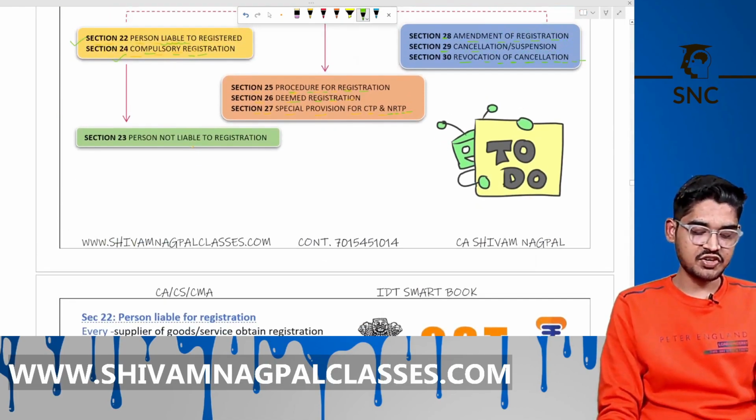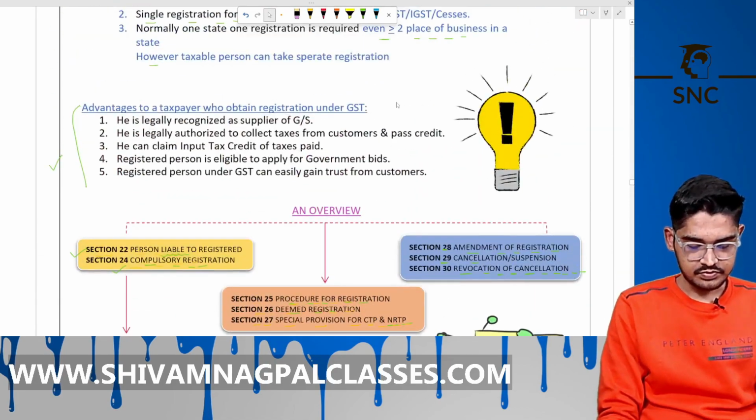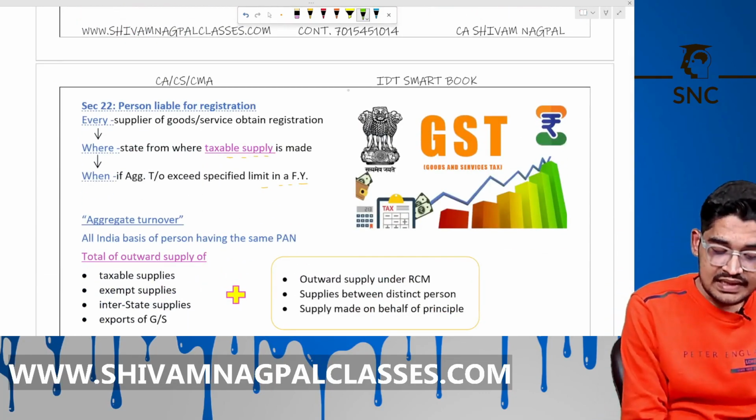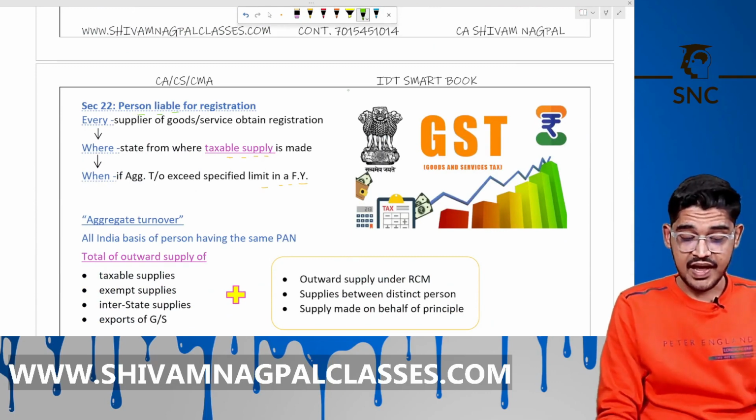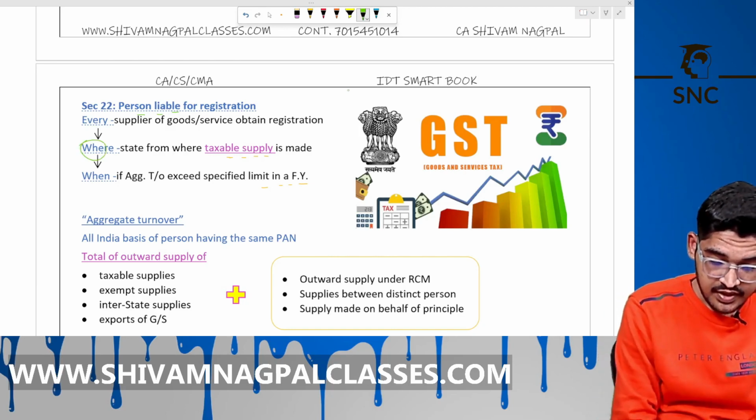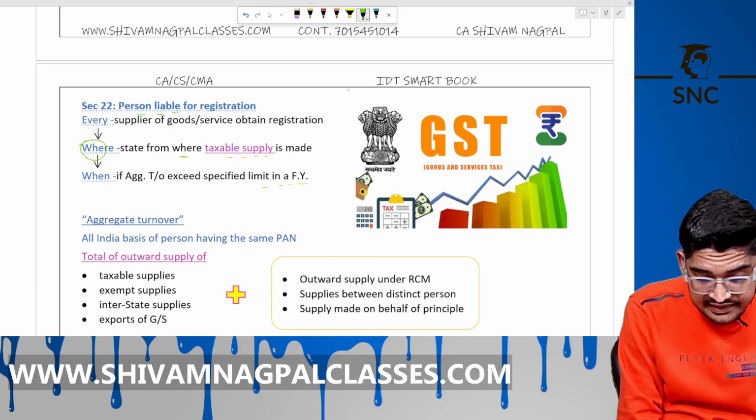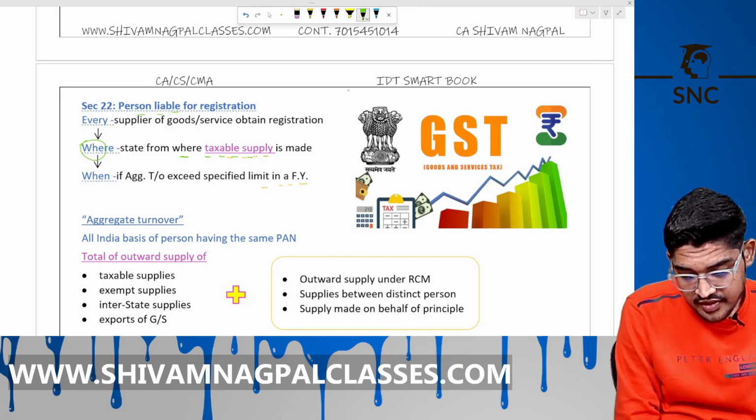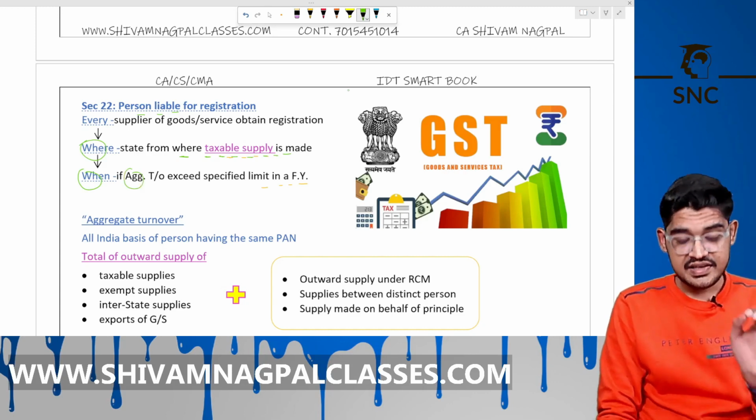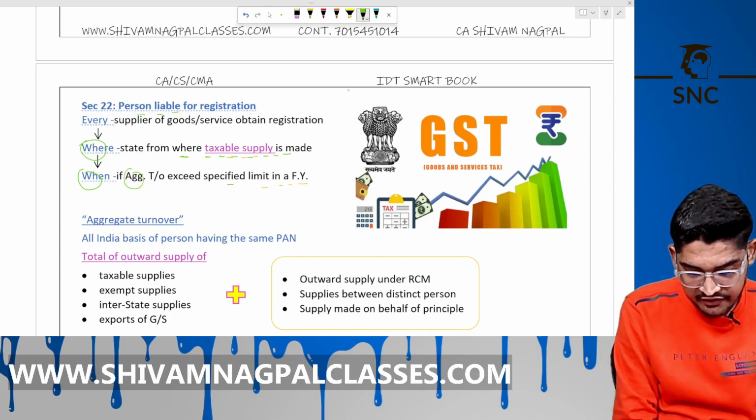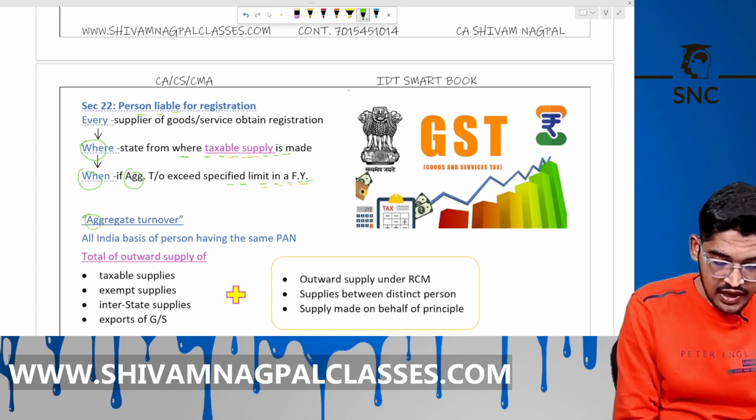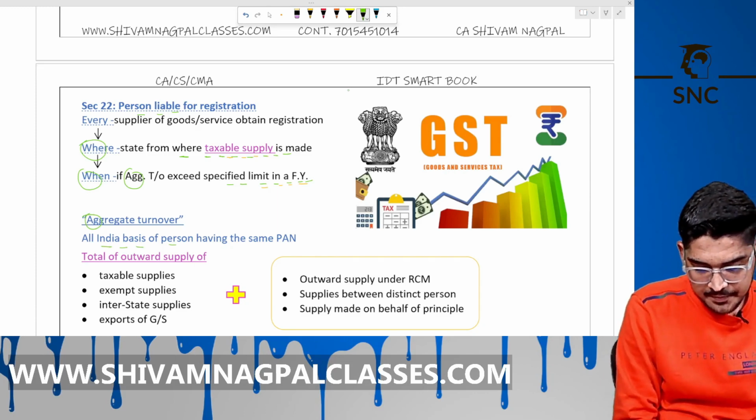Okay, let's start with section number 22. So, person liable for the registration. Every supplier of goods or services must obtain registration in the state from where the taxable supply is made, when the aggregate turnover crosses the specified limit in a financial year. In different states it is different. Now, the definition of turnover includes all India basis under the same PAN.